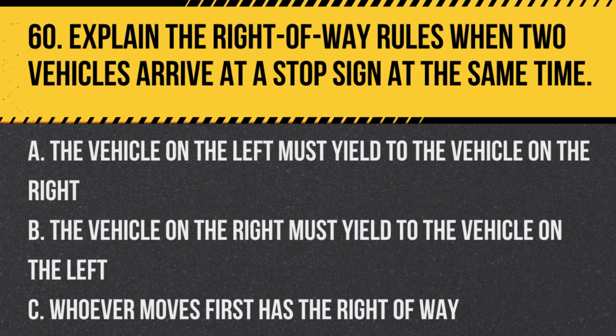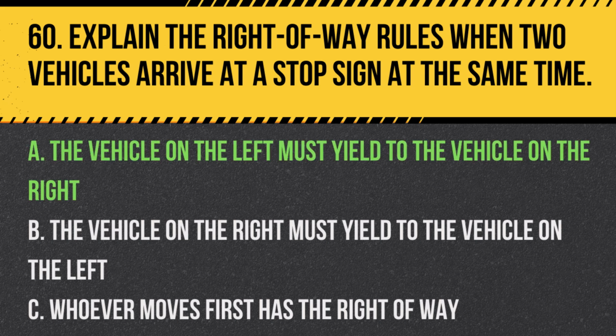Question 60. Explain the right-of-way rules when two vehicles arrive at a stop sign at the same time. A. The vehicle on the left must yield to the vehicle on the right. B. The vehicle on the right must yield to the vehicle on the left. C. Whoever moves first has the right-of-way.